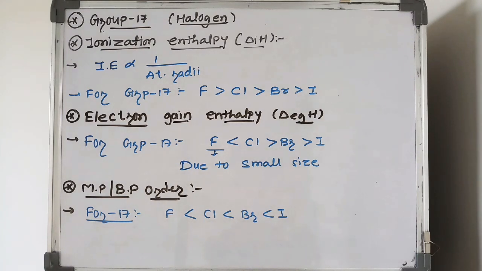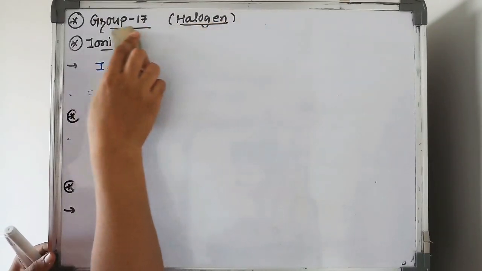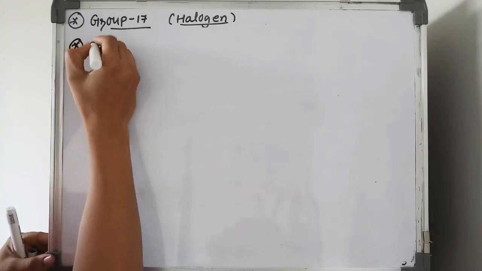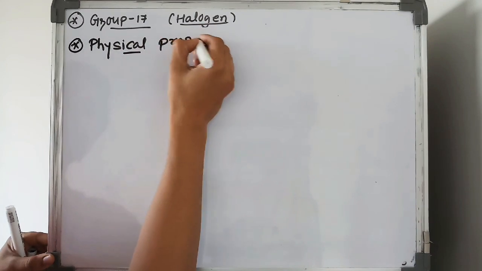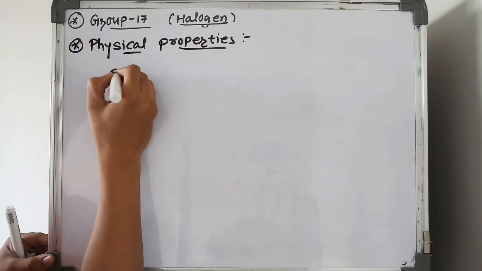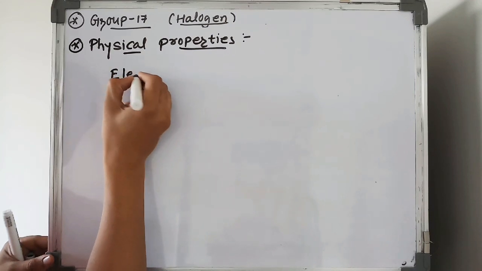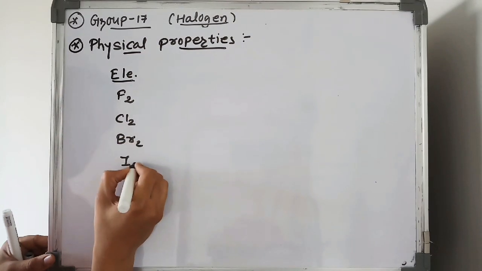Okay, student. Now the next point is the physical properties of group number 17 elements, like fluorine, chlorine, bromine and iodine.